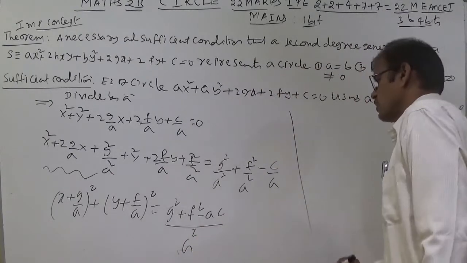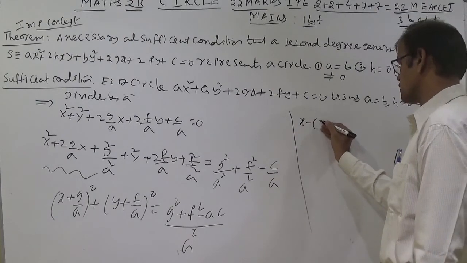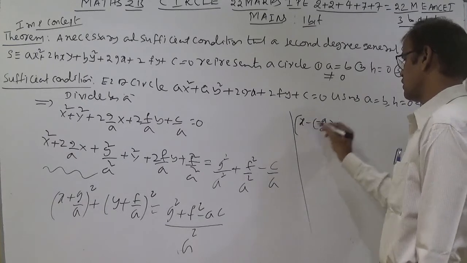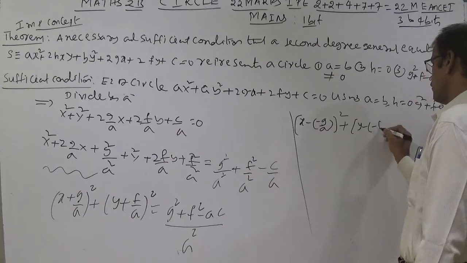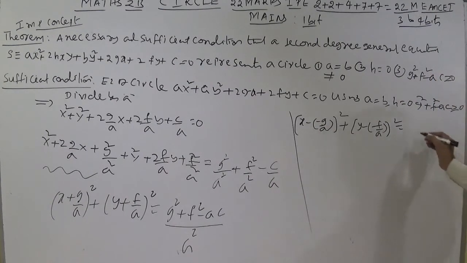Next step I am writing here x minus of minus g by a whole square plus y minus of minus f by a whole square is equal to g square plus f square minus ac. This is g square plus f square minus ac over root, whole by a, total whole square.